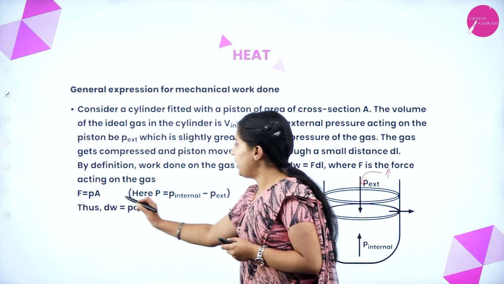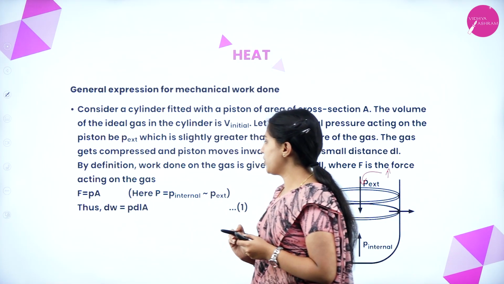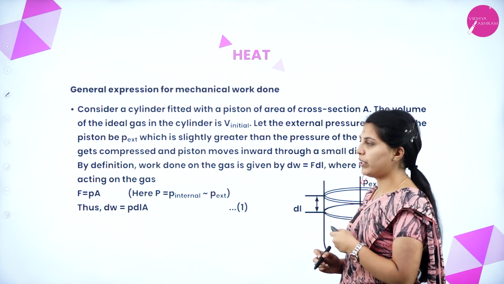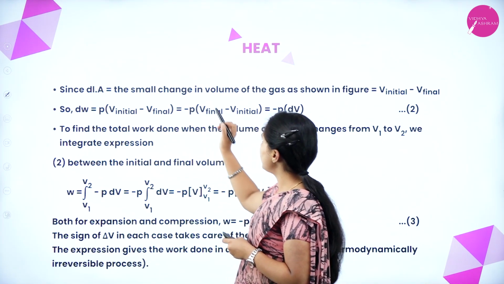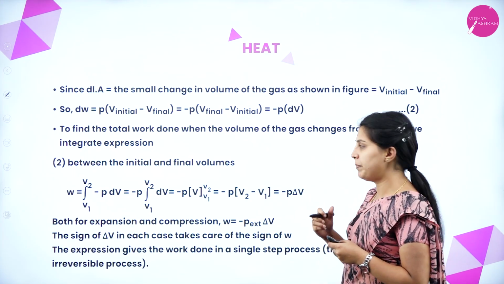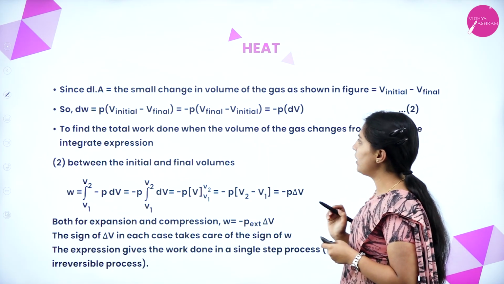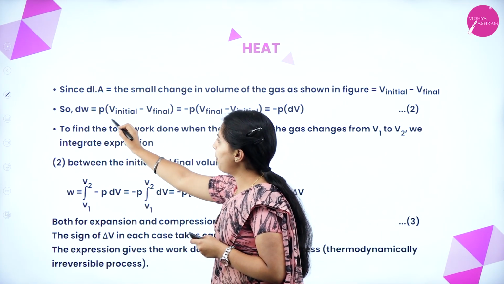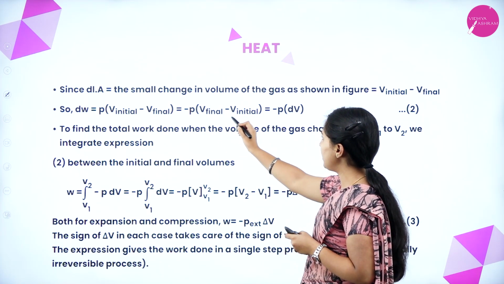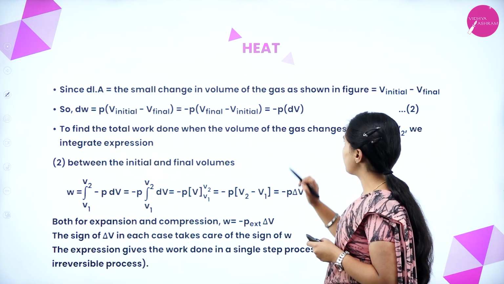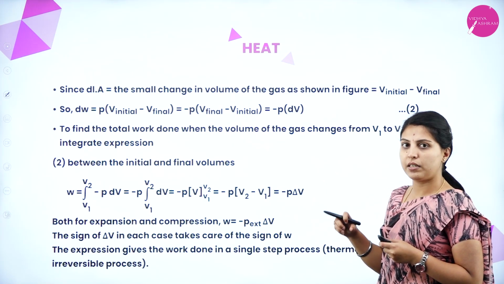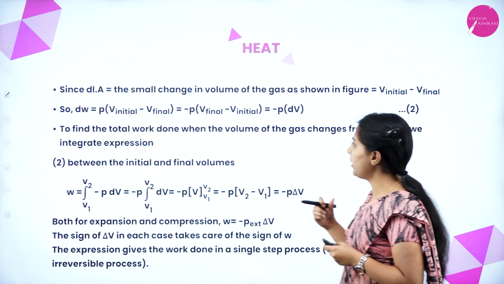See here, force will be pressure into cross section. How will it be? P dl into A. This is the first equation. Since dl into A is the small change in volume of the gas, small changes will be there in the volume because it will be compressed. V initial minus V final, what will happen? dW equals P into (V initial minus V final), equal to minus P (V final minus V initial), that is minus P dV. It means work is done on the system, isn't it? That's why it will be minus.